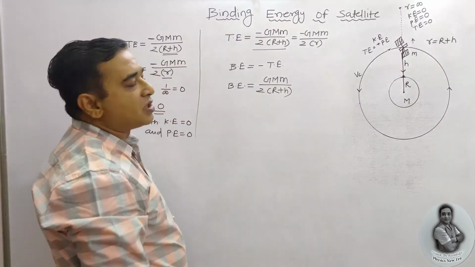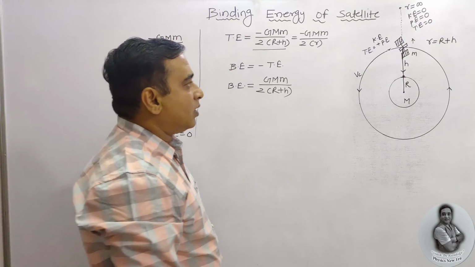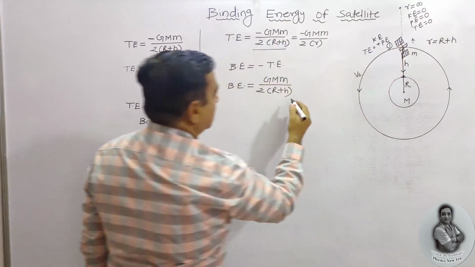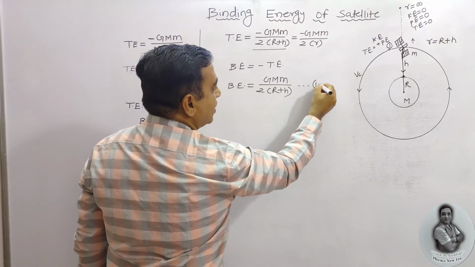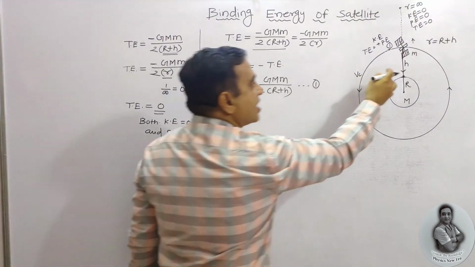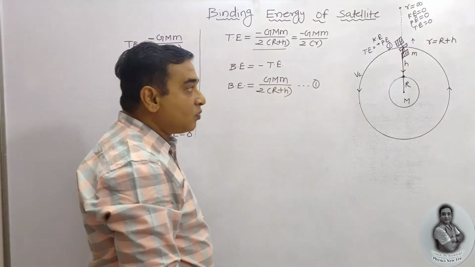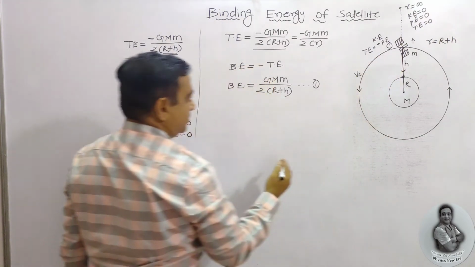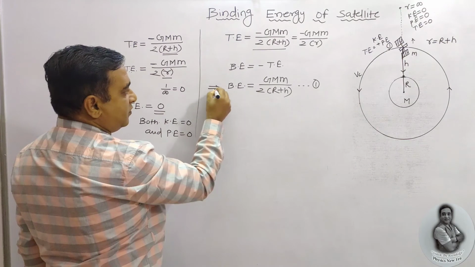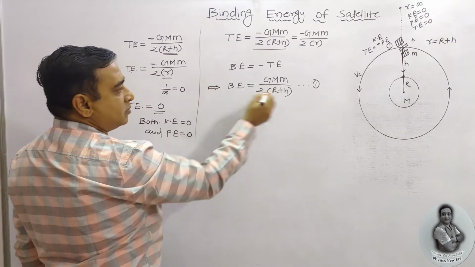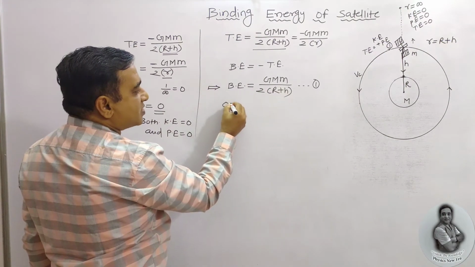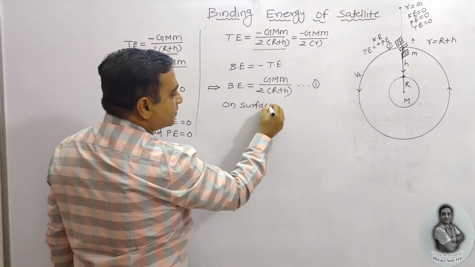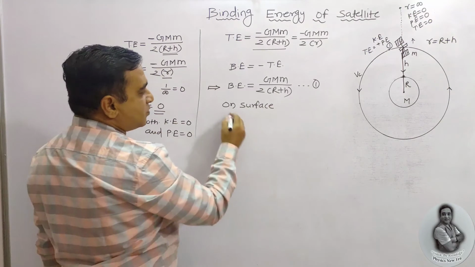Now certain conditions we need to observe. This is the first equation we got, at a height h. If it is on the surface of the earth, the first condition is over.